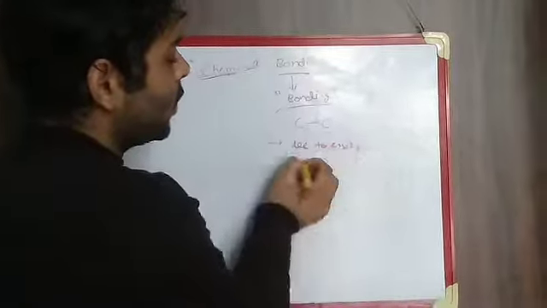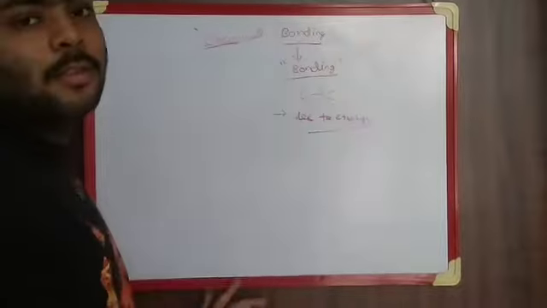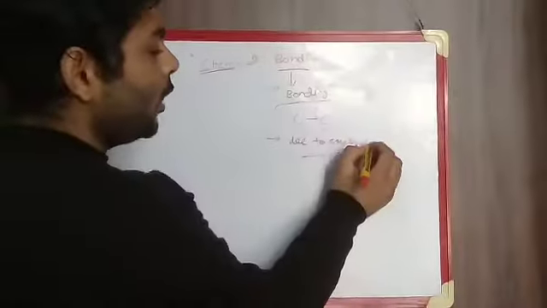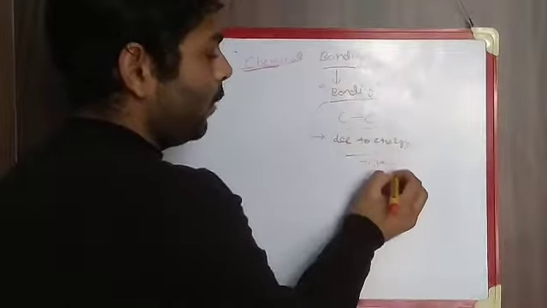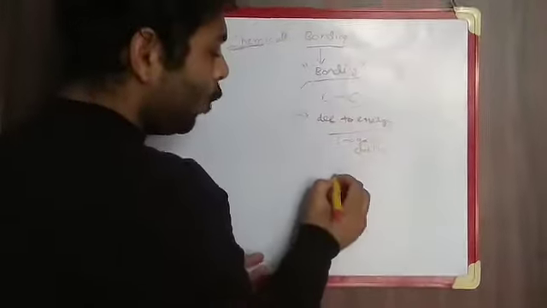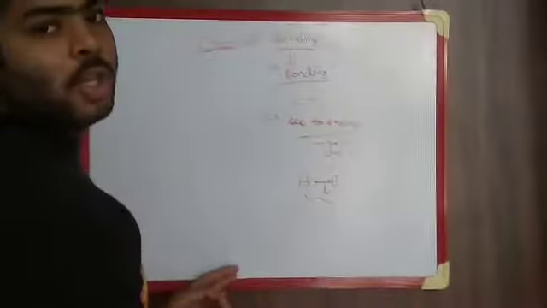And why do we make a bond? We make a bond to decrease the energy of the system. If we make a bond, then the energy will decrease, and then we consider that it is a bond. To decrease the energy and to gain stability, there is a formation of bond. So it is called a bond. In a bond between any A and B, this electron and this electron, this is my covalent bond, and here two-electron sharing takes place.